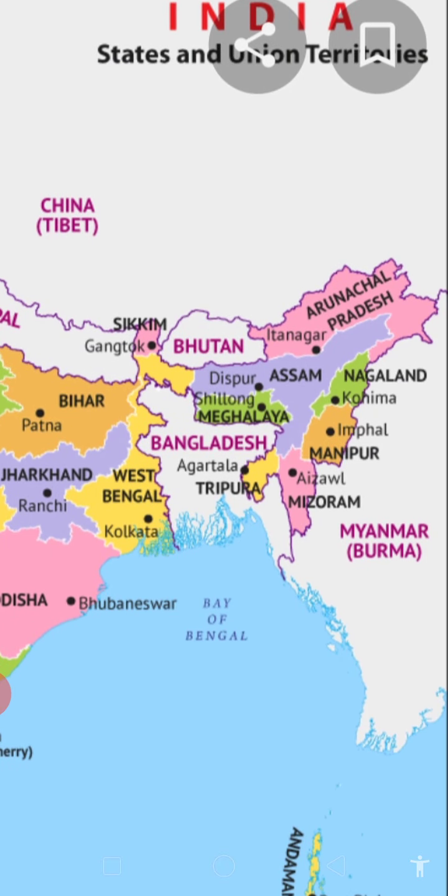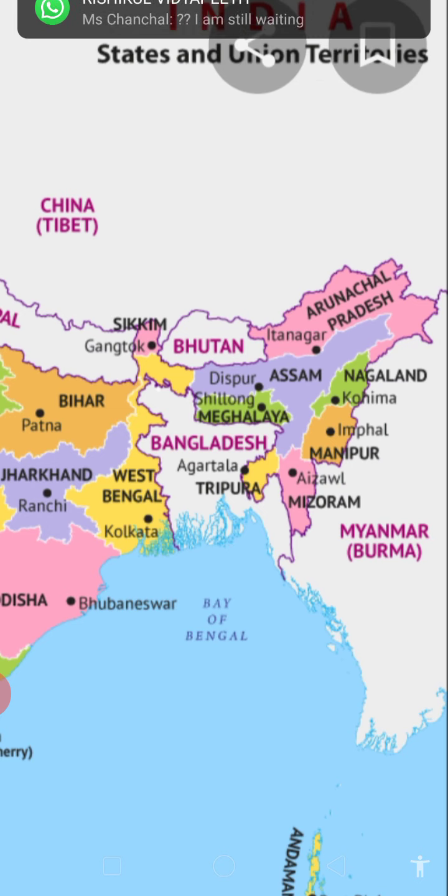Then a very small state, the smallest state, Sikkim, in between Bhutan and Nepal, capital is Gangtok. Then comes Arunachal Pradesh, the capital is Itanagar. Then downward it is Assam, capital is Dispur, and then Meghalaya, the state of highest rainfall in the world, and capital is Shillong.